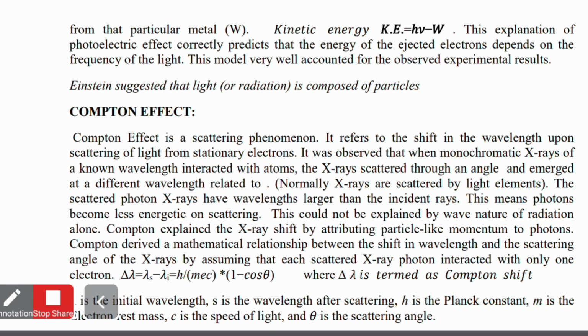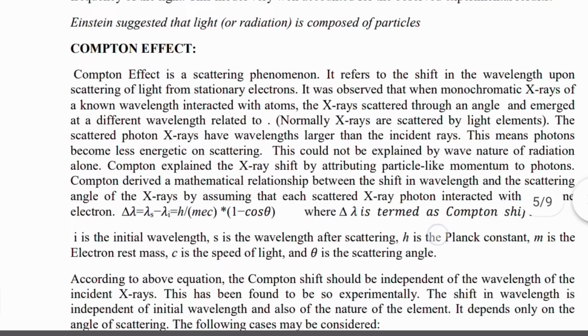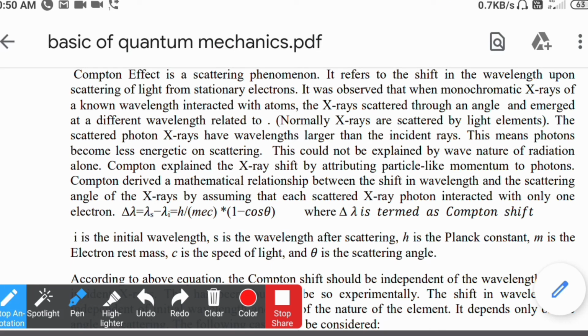Now the next limitation is the Compton effect or the scattering effect. For scattering purposes, like the Rutherford scattering experiment, this Compton effect is there. Here they used X-ray radiations incident on the given surface, using various metallic surfaces like gold foil or copper foil. They incident the X-ray radiations on that foil, and they observed three types of phenomenon occurring on that surface.